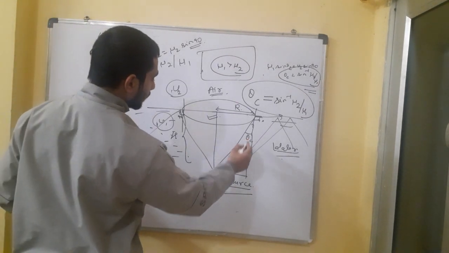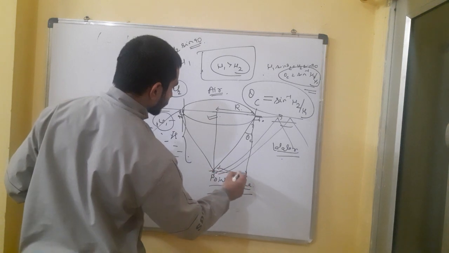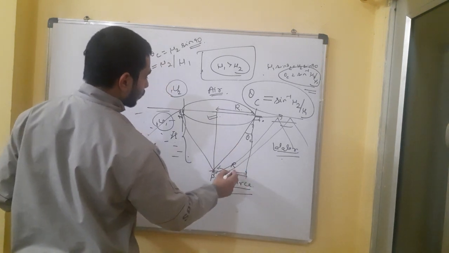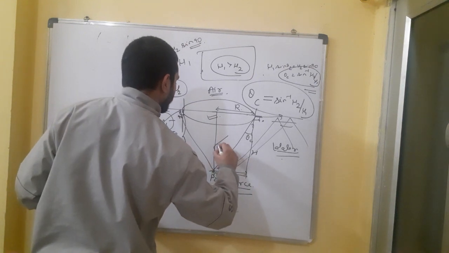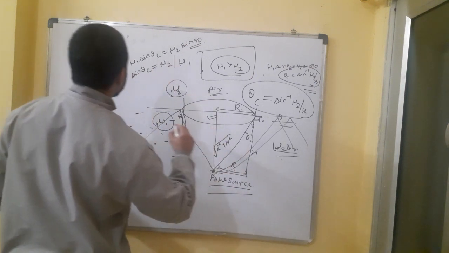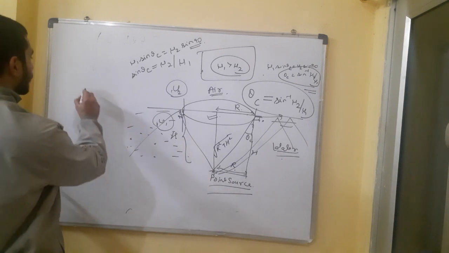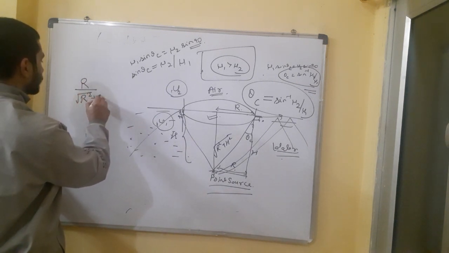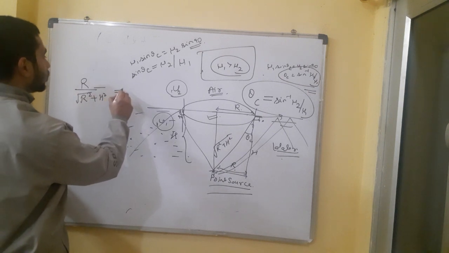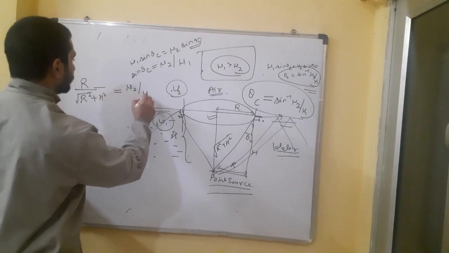Sine theta c is perpendicular over hypotenuse. For this theta c, the perpendicular is r, the base is h, so the hypotenuse is under root r square plus h square. So sine theta c is r upon under root r square plus h square, which equals mu2 by mu1.